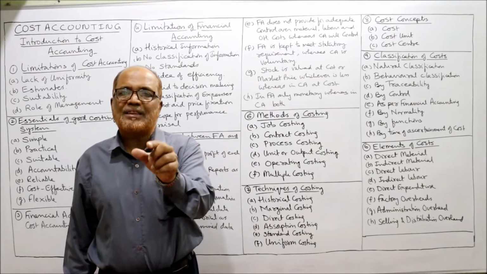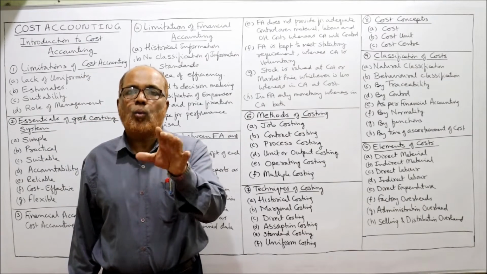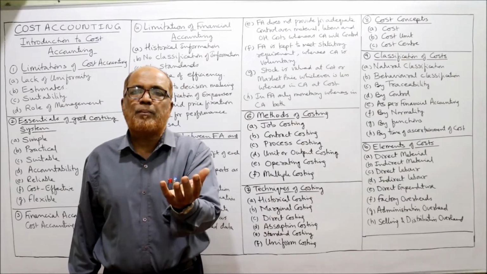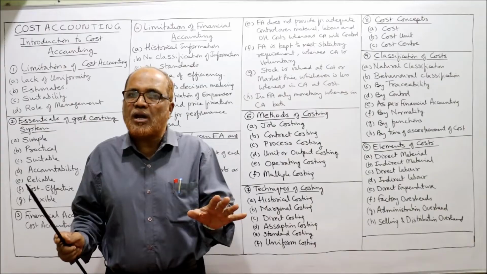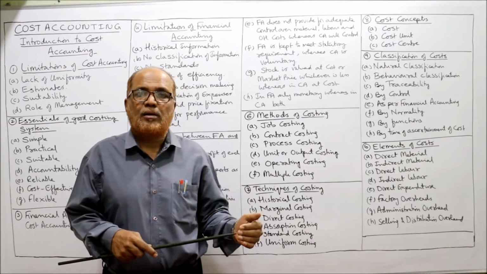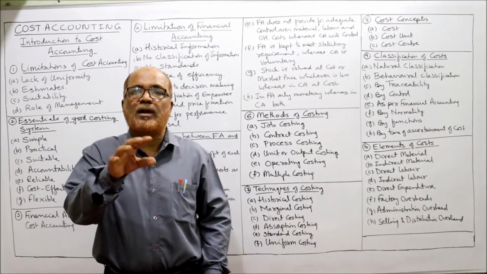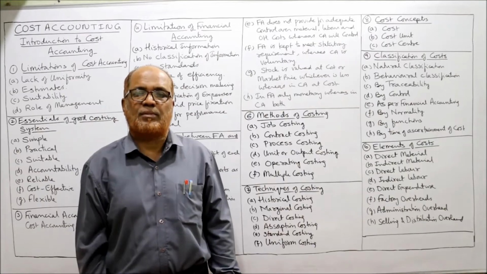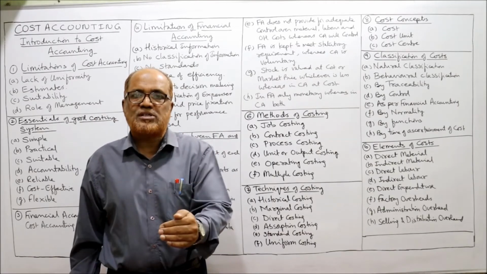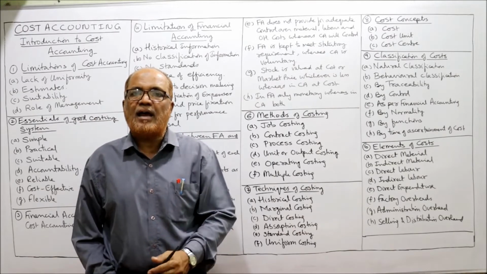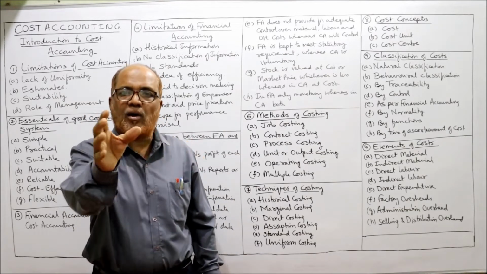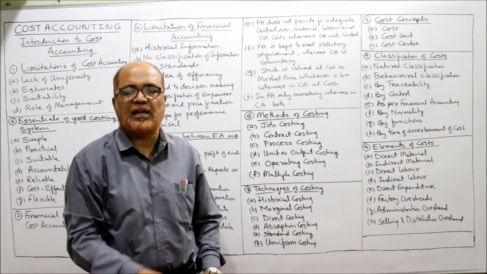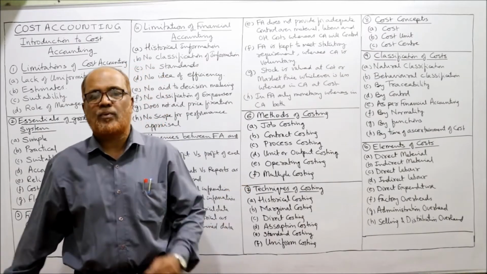Job costing is a method of costing which is applied where the job is prepared according to the specification of the customer. The goods are not produced for stock, but are produced according to the order given by the customer. The customer comes to the producer and gives the order that I want so and so type of product. So accordingly the producer will make the product and give it to you. That is called job costing.